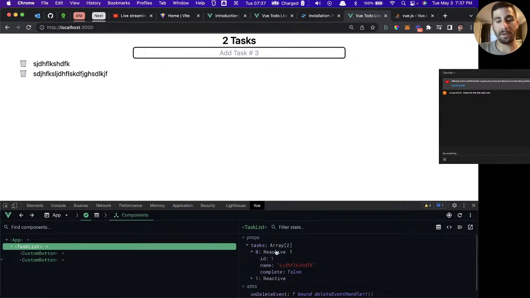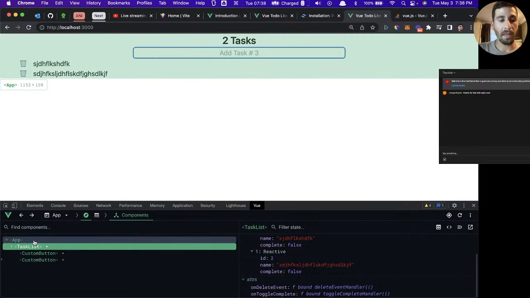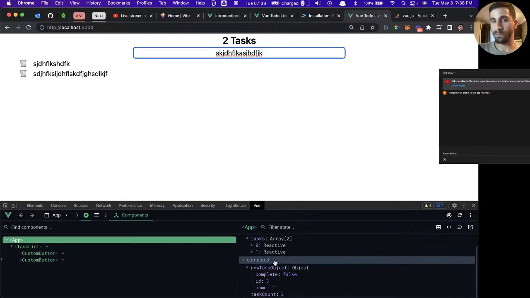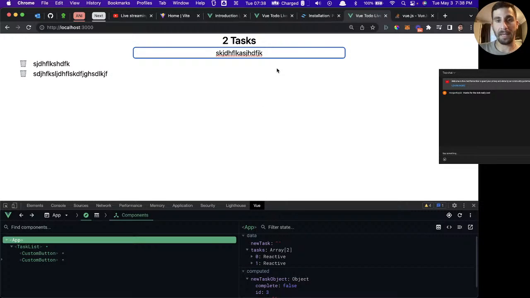Now on our task list, we have our tasks, which are reactive items, because the DOM needs to re-render when any of those values are updated. So when we do this, you see the value change, complete is going from true to false. And it's re-rendering the DOM, or at least that particular element of the DOM. If we go to our app, we can see that new task is a blank string. As soon as we start typing, that's weird. This should be updating.